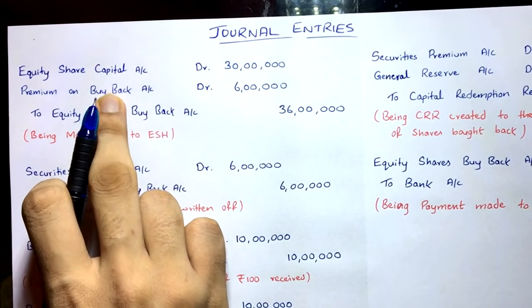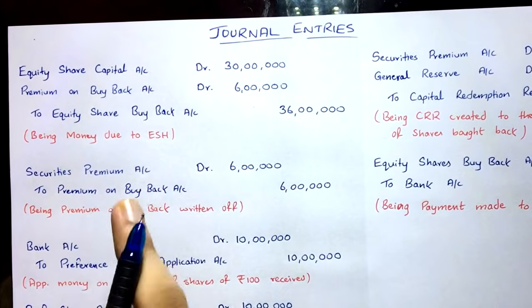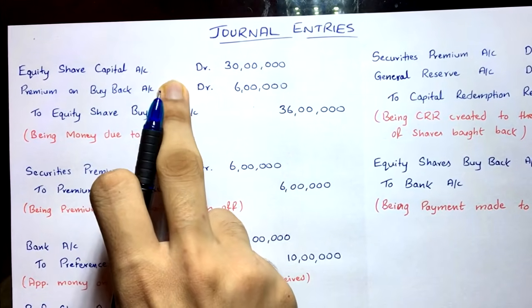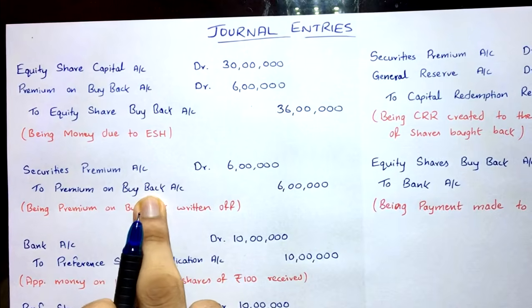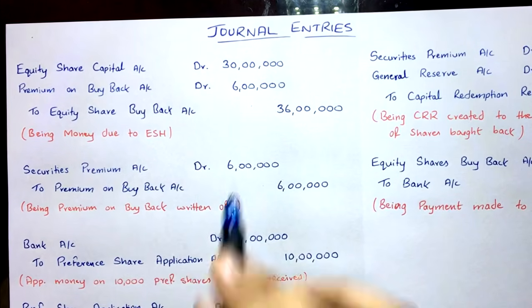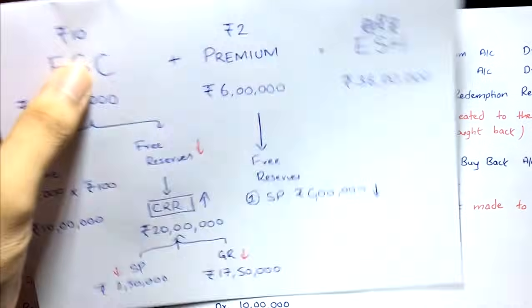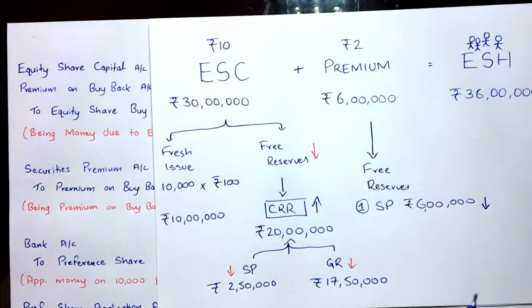write this off, right? So you are going to credit that over here to write that off, to premium on buyback. Here it was debited because it was a loss. To write off that loss, you have to credit that. Simple as that. Securities premium account debit to premium on buyback account, 6 lakh, being premium on buyback written off. Fine. And then the third entry, you have to go to the fresh issue of preference shares.